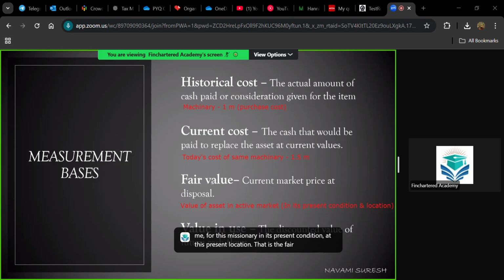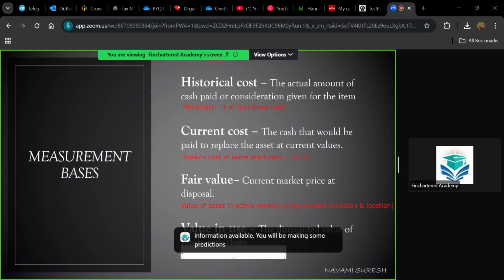Now you have one more thing, that is value in use. It is the discounted value of future cash flows. You know that an asset represents an economic resource of a company. From this resource, you can expect inflows in the future. Maybe this asset has a useful life of 10 years, and based on the latest information available, you will be making some predictions.